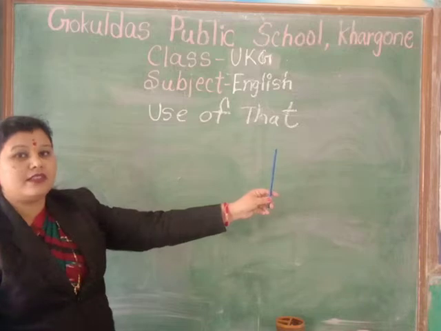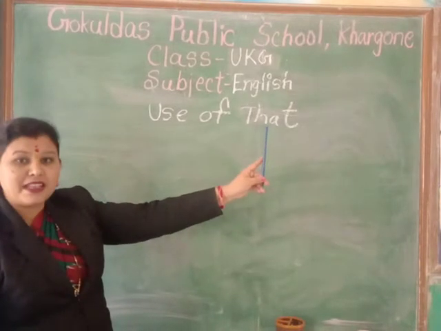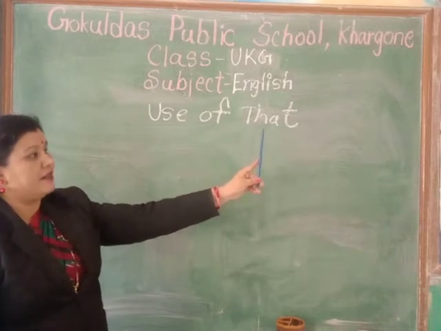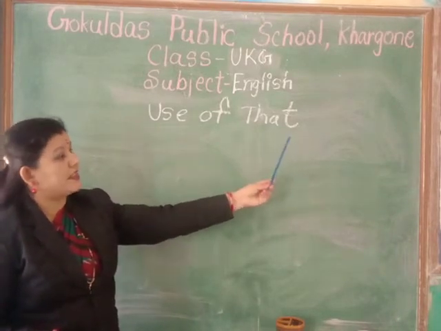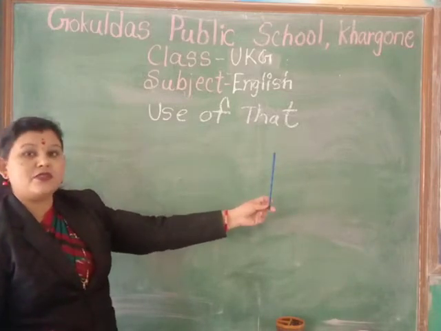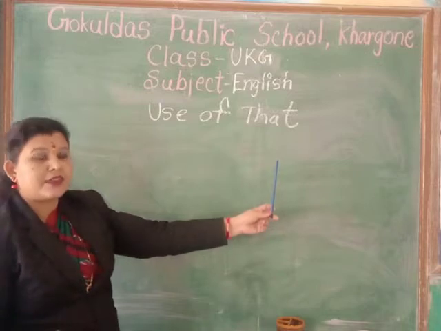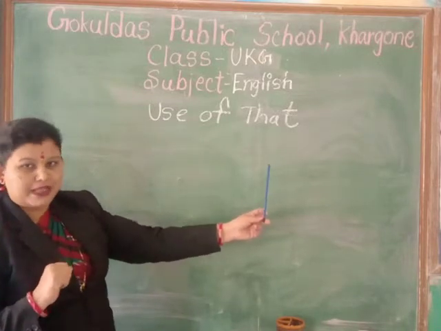So what we used here? That, that is a pencil, क्योंकि ये मैम से दूर है, इसलिए क्या यूज करेंगे यहाँ पे? That is a pencil.